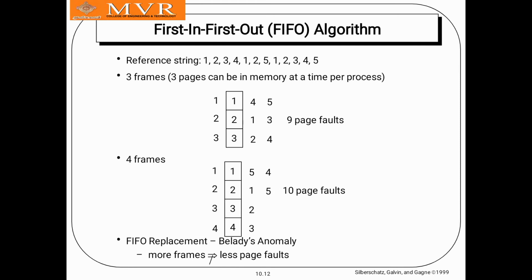Here this is the first replacement algorithm, first in first out. The name itself says first entered, first out. The reference string is the same as before: 1 2 3 4 1 2 5 1 2 3 4 5. These are all the entries. Here memory is taken per process as only 3 frames.